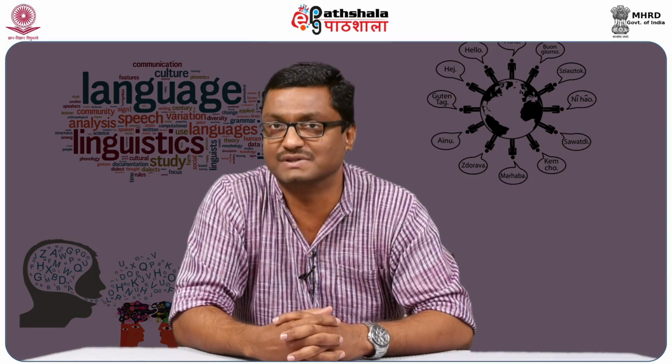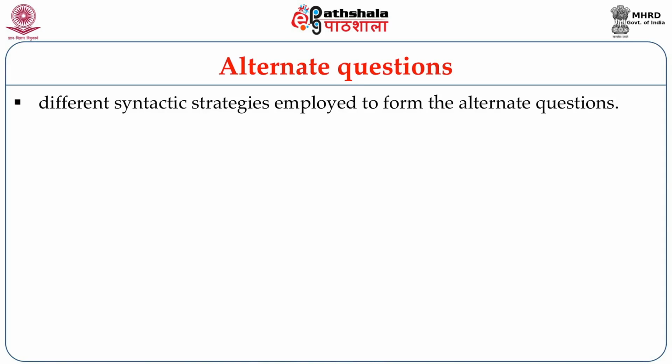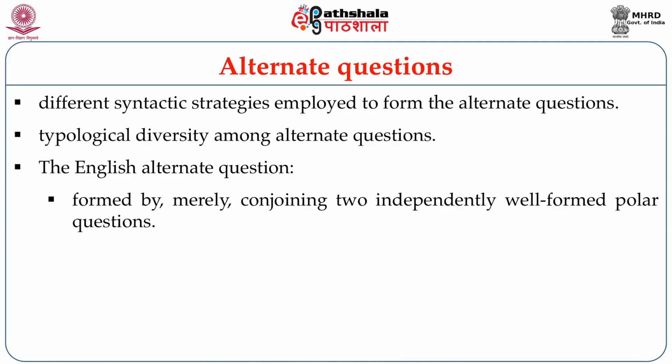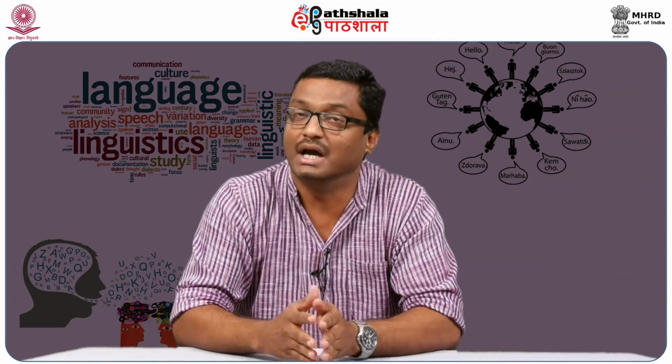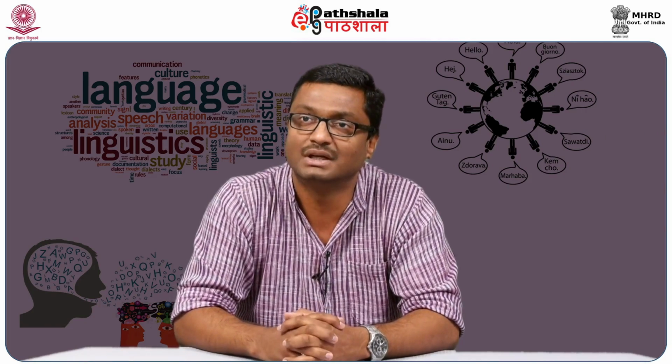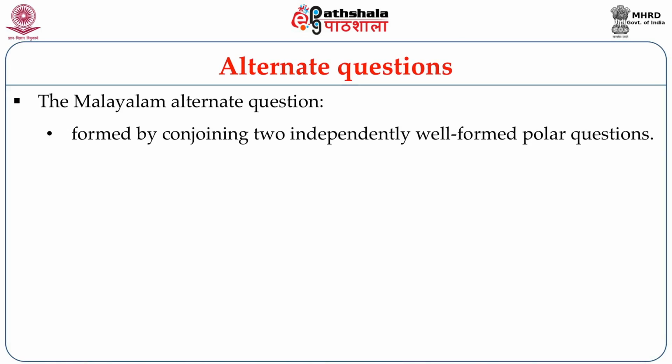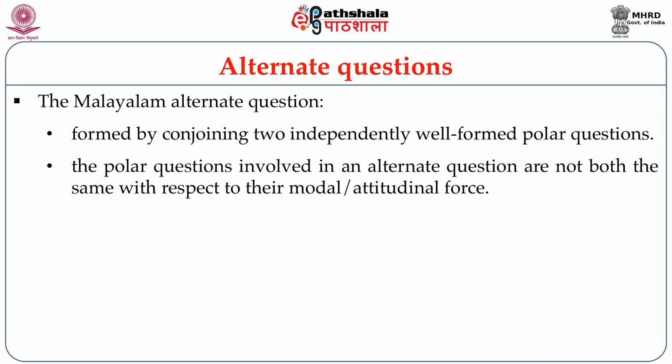In the above examples that you saw, we see quite different syntactic strategies employed to form the alternate questions. The English alternate question is formed by merely conjoining two independently well-formed polar questions, "will you go" and "should I go," with a disjunction in between. The Malayalam alternate question is also formed by conjoining two independently well-formed polar questions. However, unlike the English alternate questions, the Malayalam polar questions involved in an alternate question are not both the same with respect to their modal or attitudinal force.